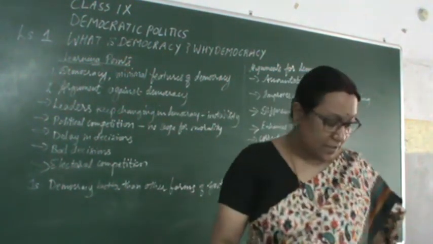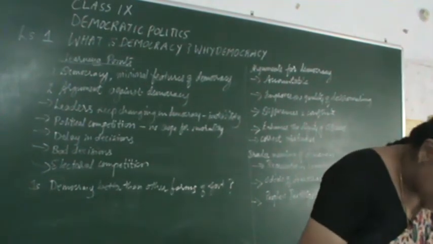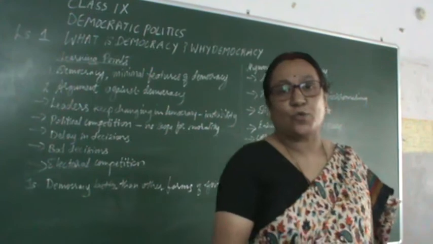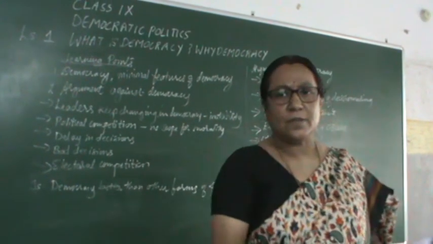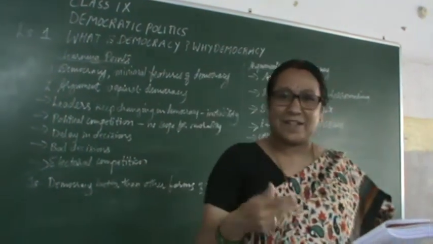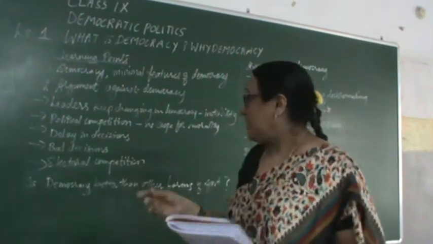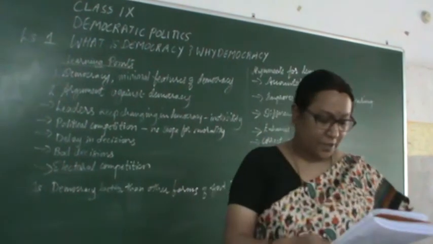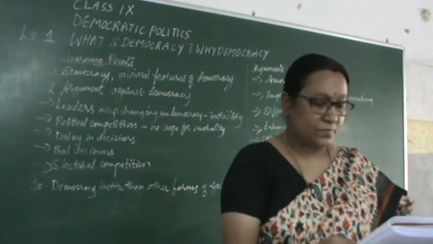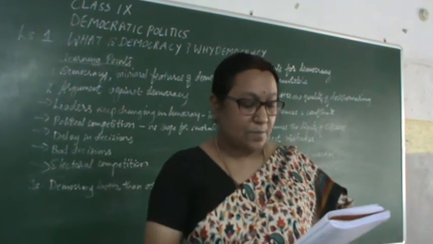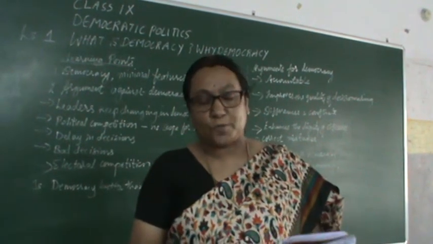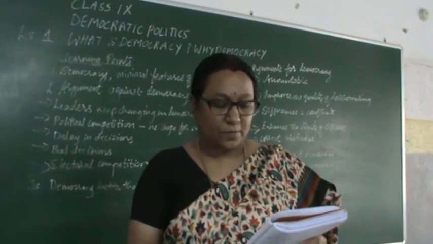The second point is that democracy is all about political competition and power play. There is no scope for morality. Sometimes leaders, in order to stay in power and advance their careers, may resort to political competition. Now, if people are not satisfied with the present government, its policies, its way of functioning, they always have the option to elect another party to form the government.